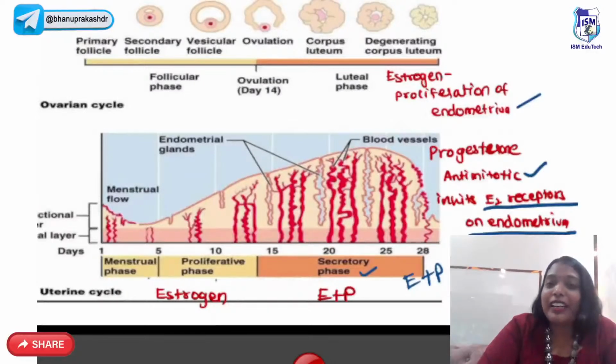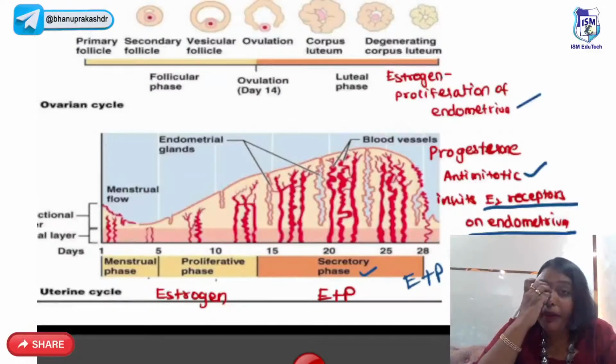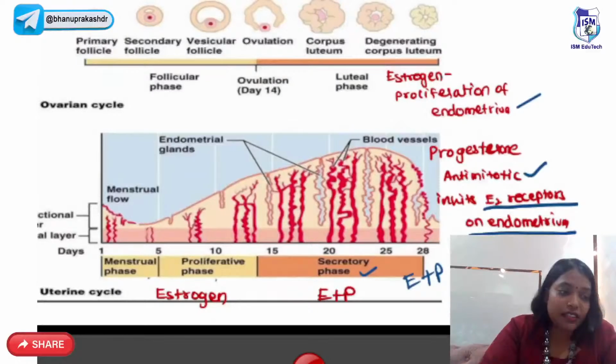There's a very important point which I want to convey from this picture. I told you that estrogen causes proliferation of endometrium. So whenever estrogen levels are high, our endometrium will be thick. For example, who is the villain in endometrial hyperplasias and endometrial cancers? Estrogen. And if somebody is having heavy menstrual bleeding, what can be given as a treatment? Progesterone can be given as a treatment.